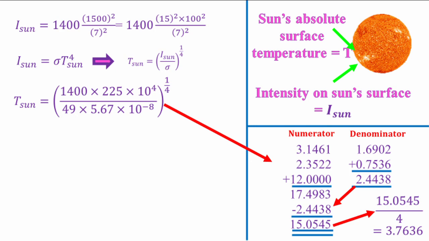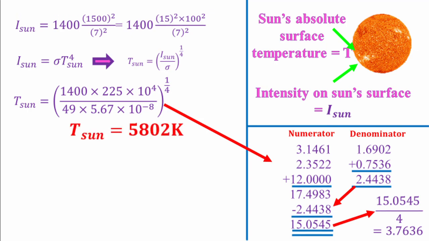But we are not done yet, because the whole thing is affected by the power of 1/4, and to account for this we divide the log value by 4 and then we find the antilog. So this is the temperature of the sun.